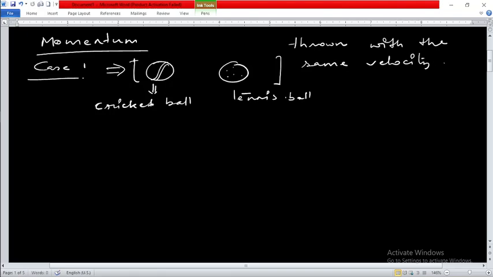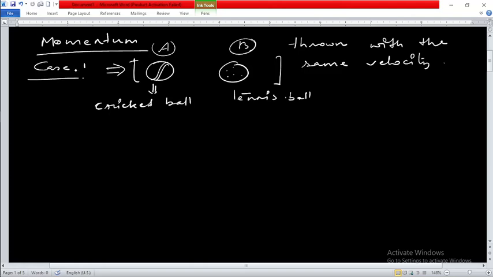The question is that in these two cases, because both of the balls are thrown with the same velocity, in which case do you require more force to stop the ball? In this case or in this case. Say this is part A and this is B. Now in which of the cases, A or B, will you require more force to stop the ball? This is the first question.